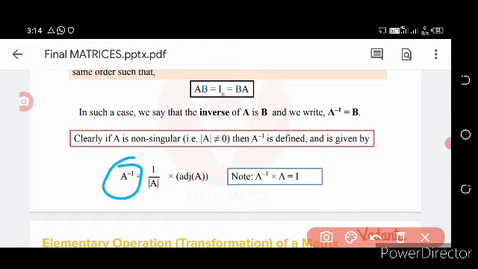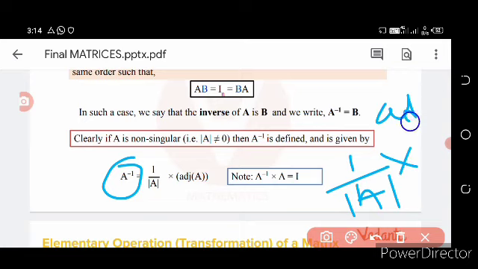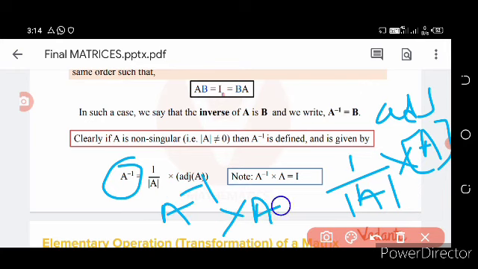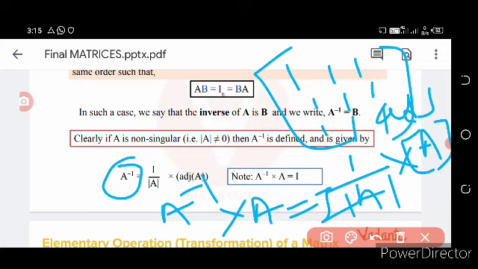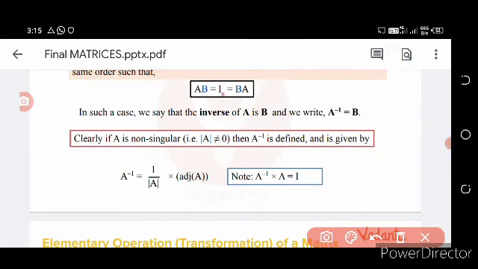A inverse is equal to 1 upon the mod of A, multiplied with the adjoint of A. Always remember A inverse multiplied with A is equal to the identity matrix, that is the unit matrix or identity matrix.